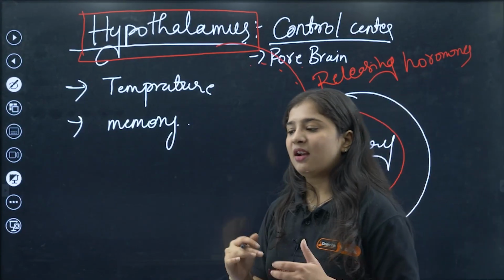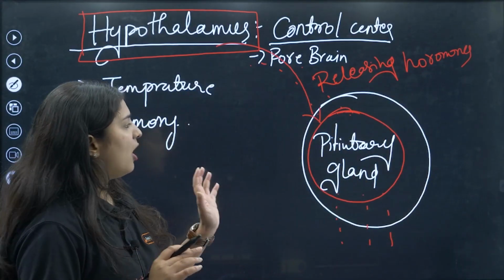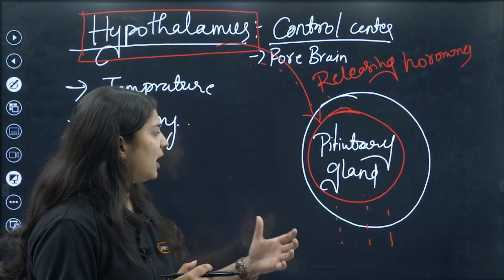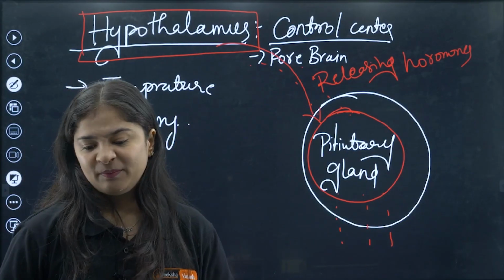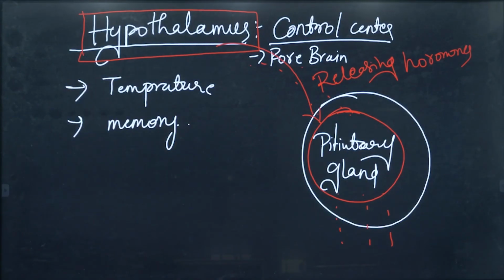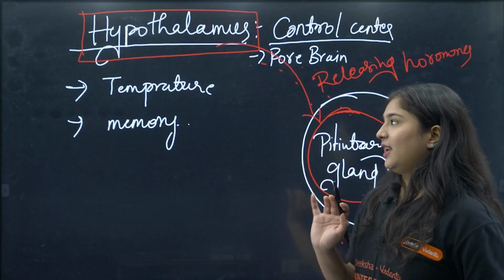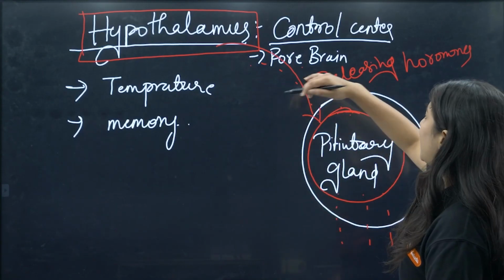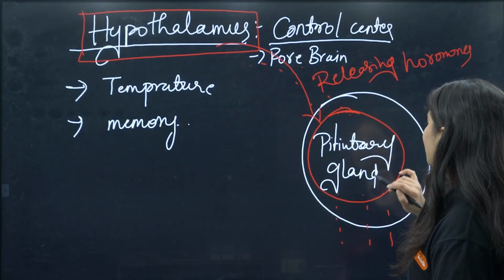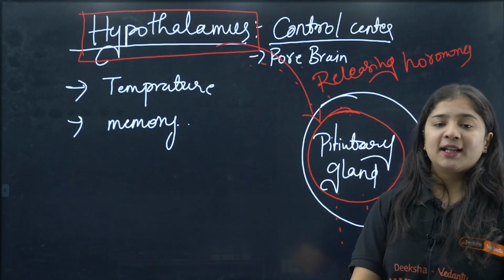Okay, fine. They are releasing hormones to start. Everything is fine. It's okay. The hypothalamus is releasing hormone, it's secreted on the pituitary gland, so that's what they do, they secrete hormones.